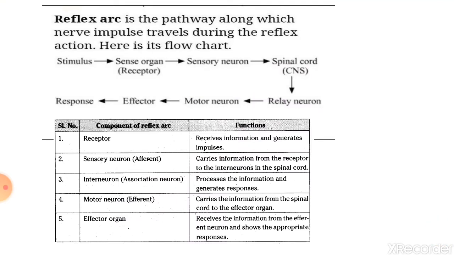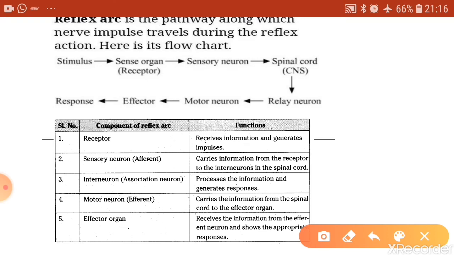In any reflex arc, you will find there will be a receptor, there is a sensory neuron required, a part of the central nervous system will be required, and the involvement of a relay neuron which is present in the central nervous system, a motor neuron and an effector organ. So let's see what these are.